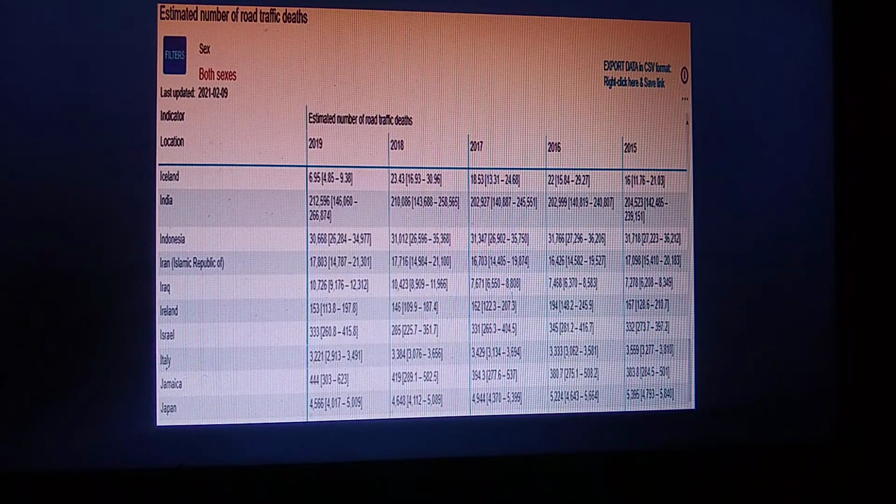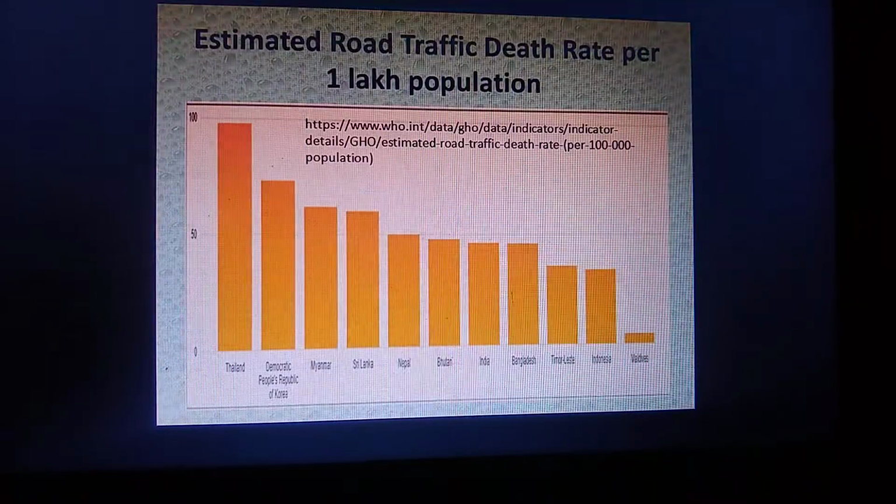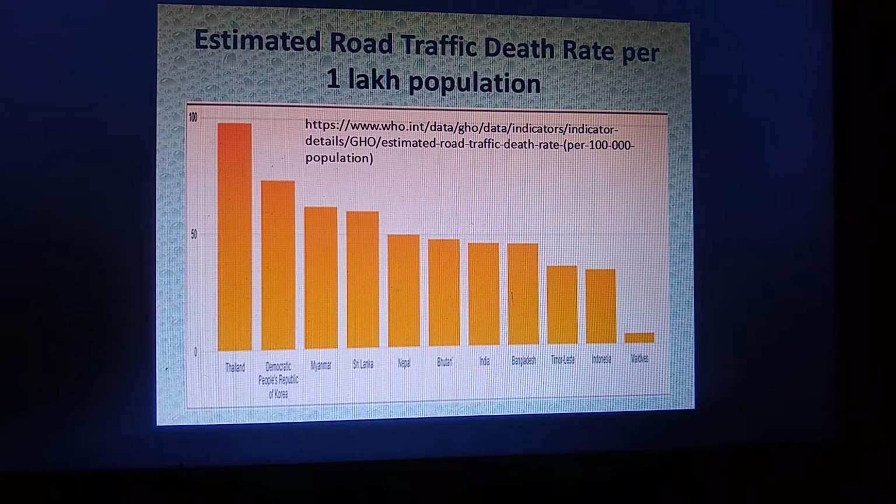This is the data of road traffic deaths in India. You can see around 2,12,596 in the year 2019 as compared to 2,04,523 deaths in 2015. You can see there is a constant rising trend of road traffic deaths in India. Again, in estimated road traffic deaths in the Asian countries, you can see India is at almost nearly 50 deaths per 1 lakh population.